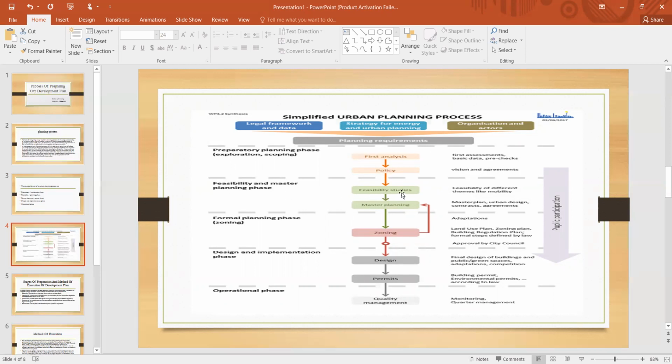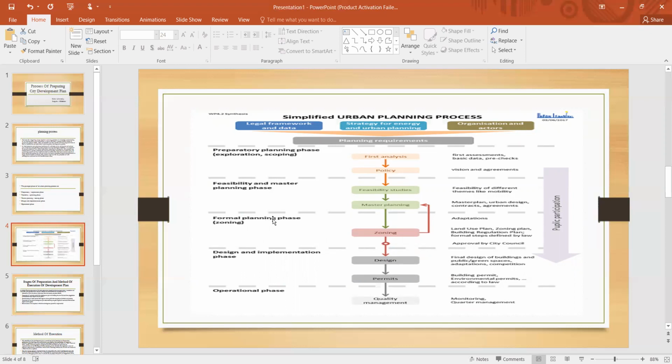And feasibility studies, feasibility and master plan. It includes the feasibility and master planning phase, with different schemes like mobility, master plan, urban designs, contracts and agreements.